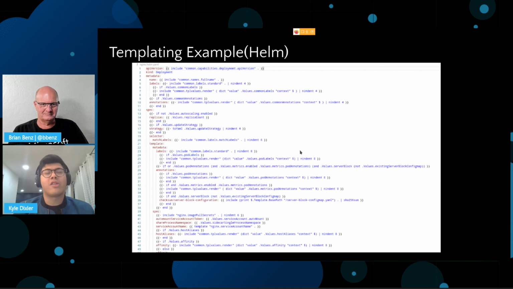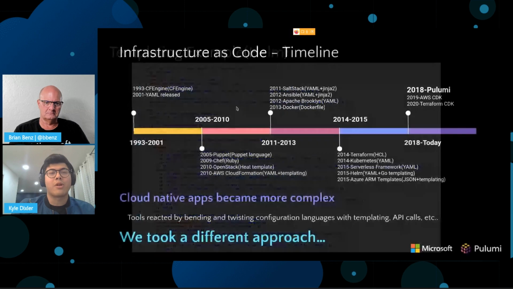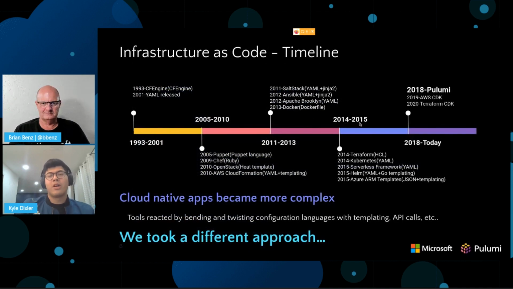This is called Helm. It was released in 2015, a year after Kubernetes was released. It's basically a templating language and packaging system layered on top of Kubernetes deployments. And it's a little verbose and a little hard to write, but it's easy to consume. But you'll notice that if you're trying to author stuff like this, there's a lot of if statements and a lot of domain specific stuff. Like you have to know Kubernetes as well as this templating thing. And for a lot of people, that's a bit of a barrier to entry. So this is the first 50 lines of a 200-line file. So I'll skip that part and skip straight to a timeline. So here's a lot of the tools in this space. They all use a very similar model.